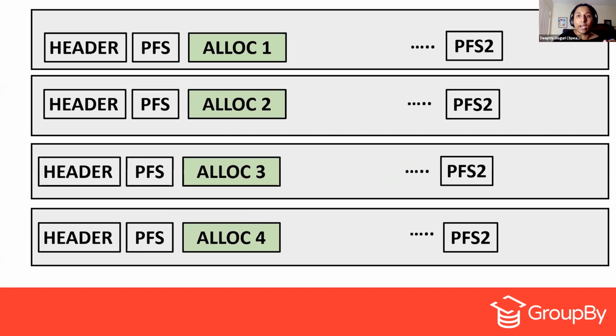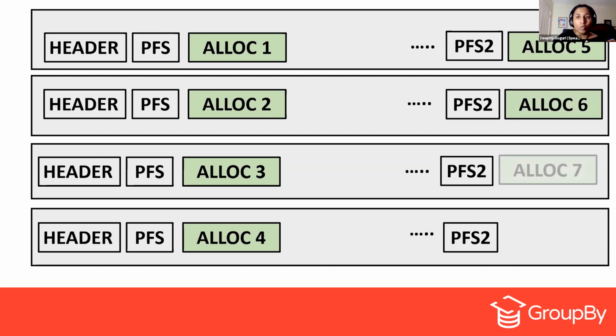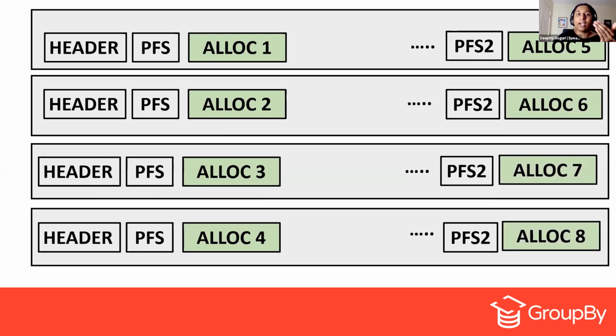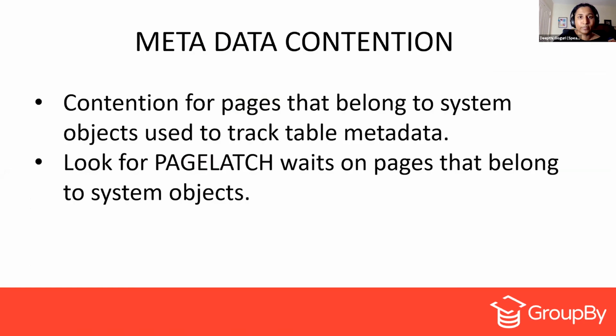So why not allocate for each and every PFS file round robin that way, and then once that is done, round robin again to page one and give it the allocation. That's the round robin algorithm that they introduced in the later versions of SQL Server.